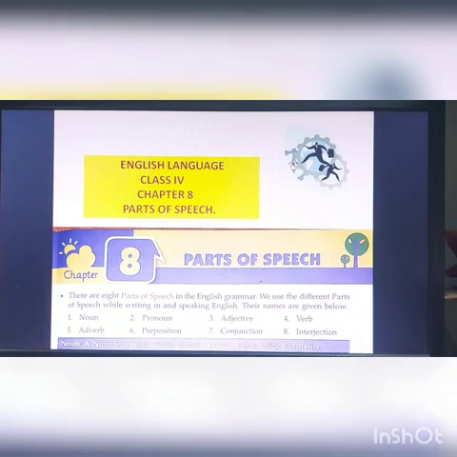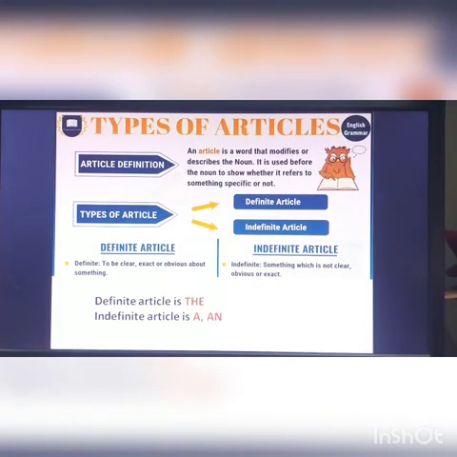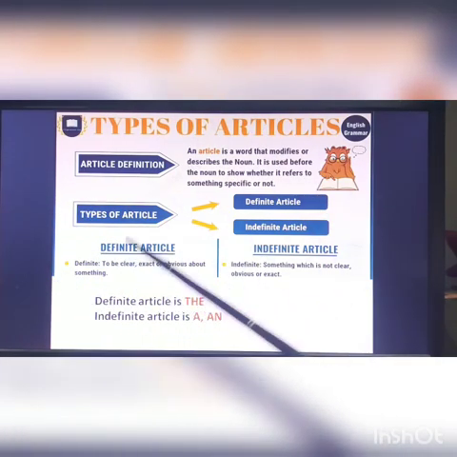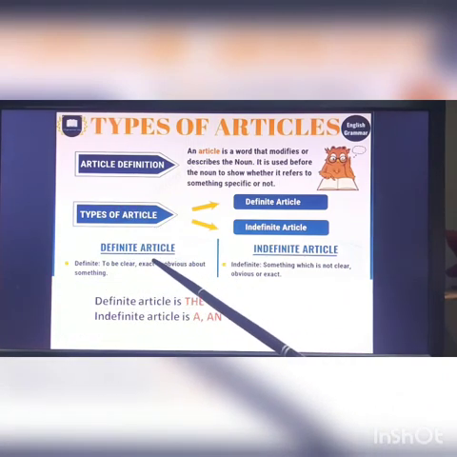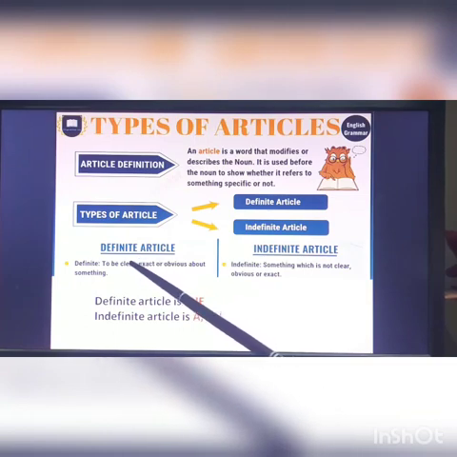And the last one which is left, which is not included here in the list, is the articles. So there are 2 types of articles: one is the definite article, one is the indefinite article. Definite article is about something which is exact, clear, obvious, and very sure, like the bus, so that particular bus. Okay, the Taj Mahal, because there is only one Taj Mahal in India, so it will be the Taj Mahal. Okay, so like that.